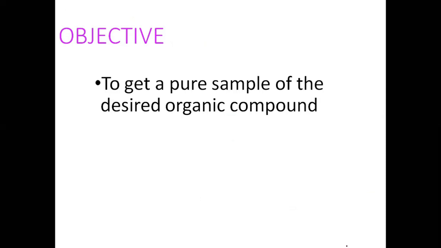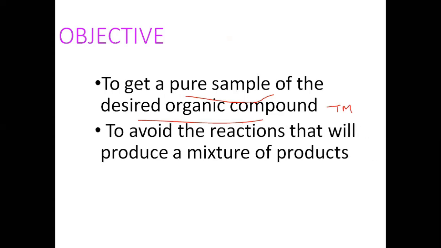Now the objectives. The first objective is to get a pure sample of the desired organic compound. So your aim is to get a pure sample of the desired organic compound, which is generally the TM, target molecule. Second is to avoid the reactions that will produce a mixture of products.